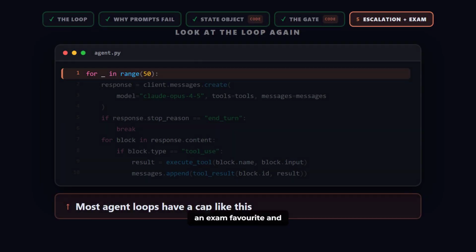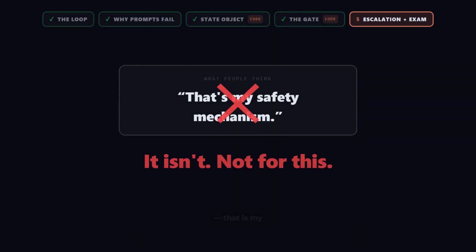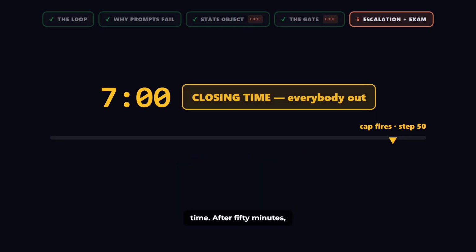Quick one. It is an exam favorite, and it catches people. Look at the loop again. For underscore in range 50, most agent loops have a cap like this. And people think, that is my safety mechanism. It is not for this. Think about the corridor. The cap is closing time. After 50 minutes, everybody out.